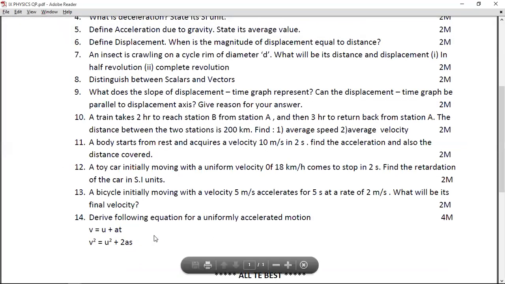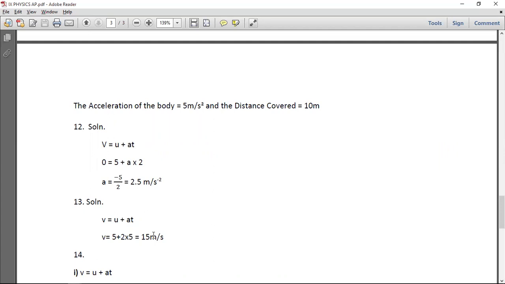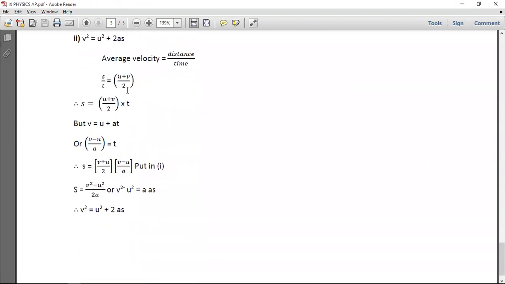Going to question number 14, which is the last question, which is the derivation, my dear friends. Derivation cannot be in 2 different ways. Derivation has to be the way it is given in the answer paper. The derivation given over here is the algebraic method. Even if you use the geometrical method, you can still give yourself full 4 marks. So geometrical method is fine. Algebraic method is also fine. But the derivation cannot be in any other format. So you can simply check your derivation with the given answer.